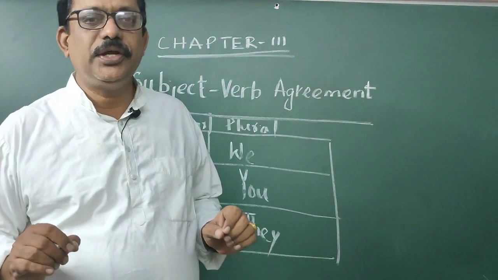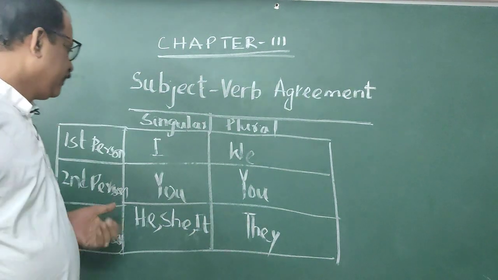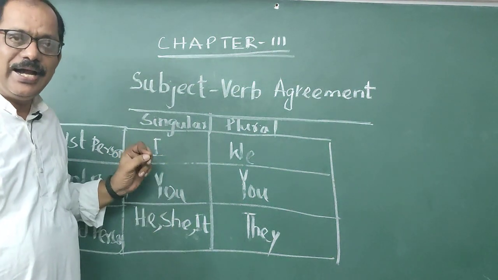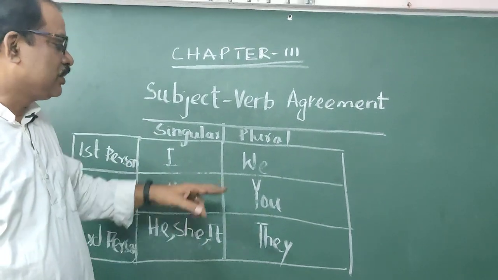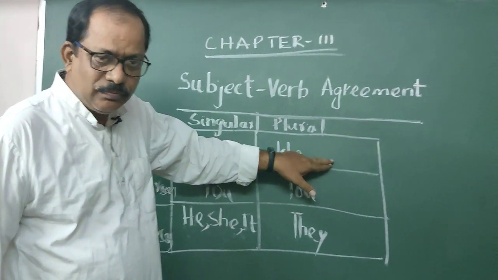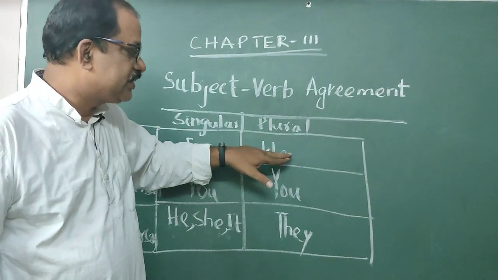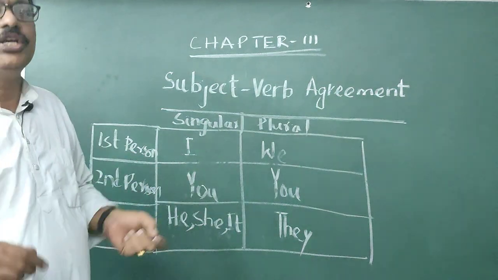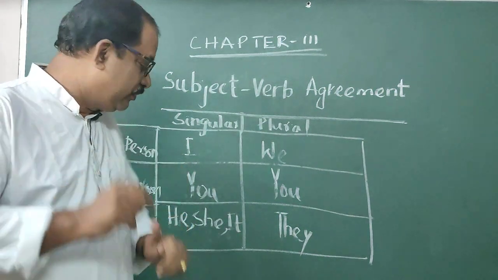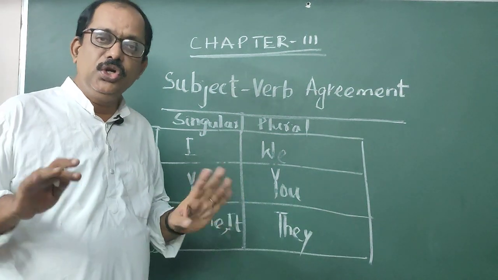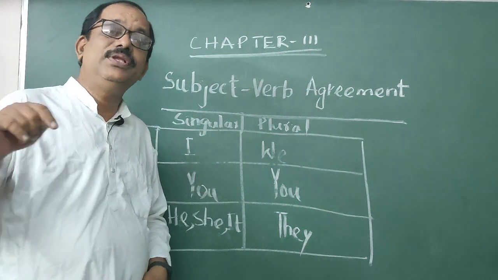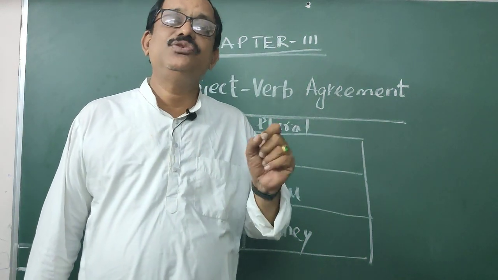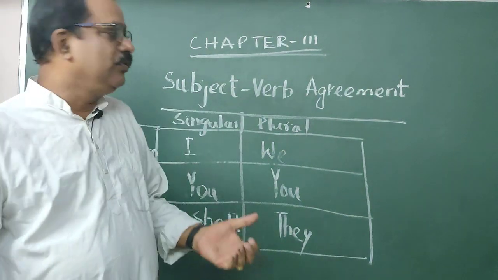Then, student, take the example of have and has. If the subject is I, you cannot use has because I does not agree with has. We, you have to use have because we does not agree with has. You does not agree with has. You agrees with have. He, she, it do not agree with have. They agree with has. They does not agree with has. It agrees with have.